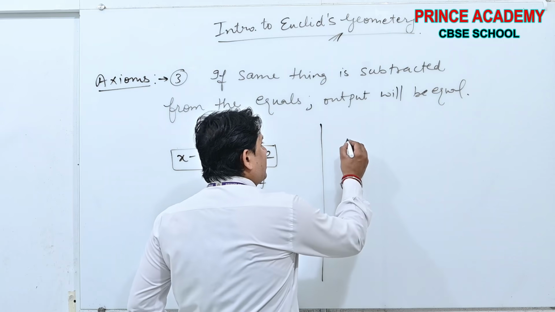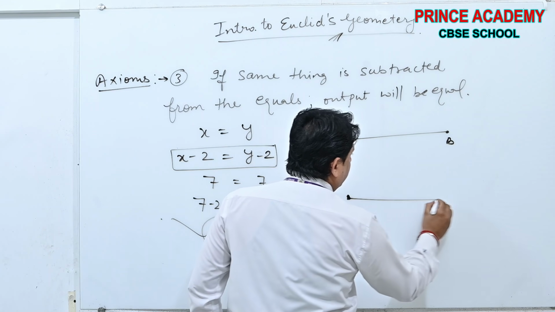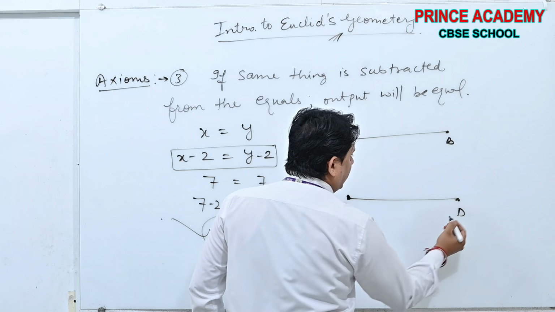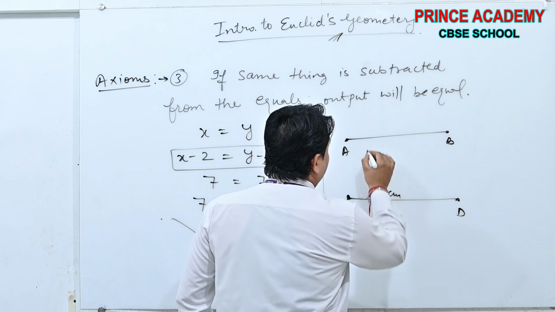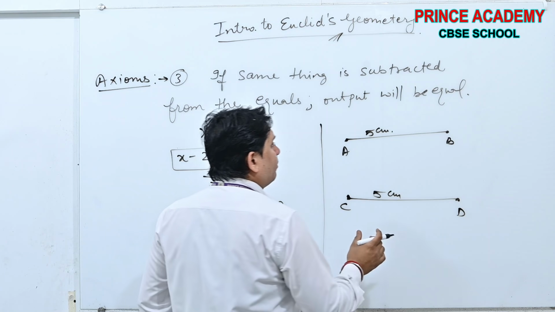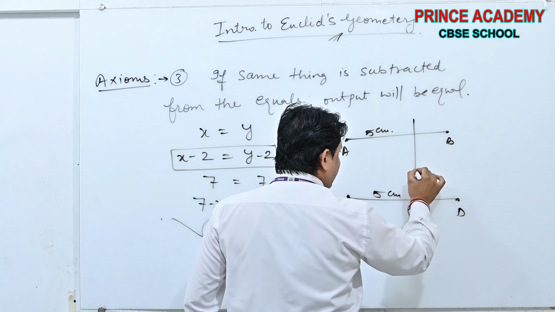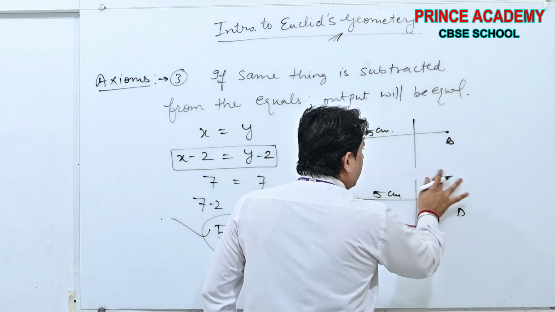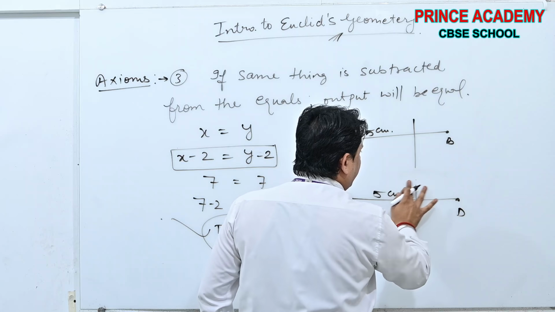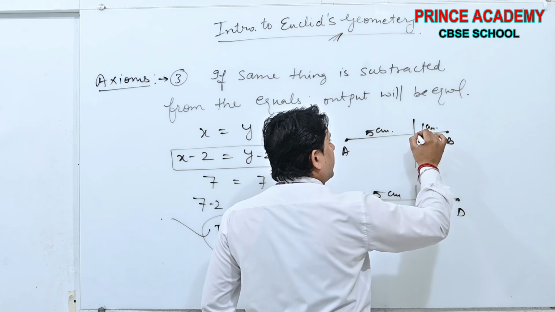Geometrical example: see, suppose AB is 5 centimeters, CD is also 5 centimeters. What I am doing is taking 1 centimeter from each. If I cut 1 centimeter from it, this 1 centimeter is removed.